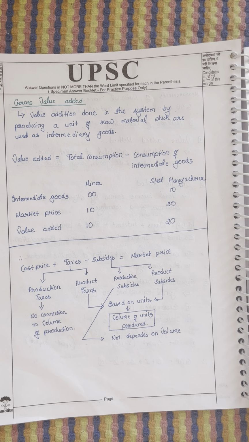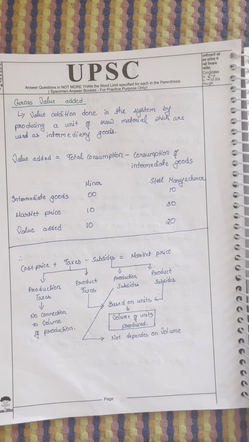We get the output of coal. Think of the coal as 10 rupees. The value added is 10, because value added equals market price minus intermediate goods. Now let's come to steel manufacturing. Steel requires coal; the coal is consumed and the steel is melted.